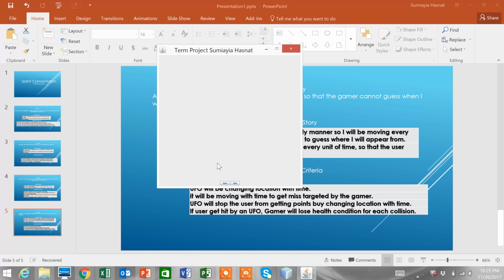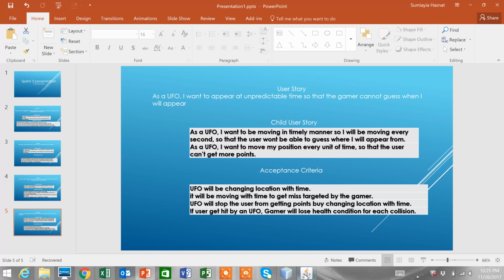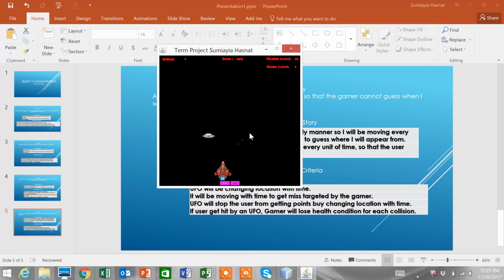So here's the project, and as we see, the UFO is moving back and forth horizontally from one edge to another, and it's bouncing, and it's trying to change its location to make sure that if the user hits the bullet, it's going to be saving itself from the bullet or any kind of weapon.